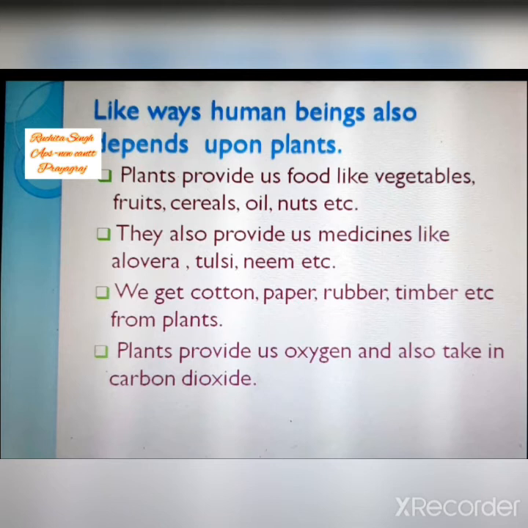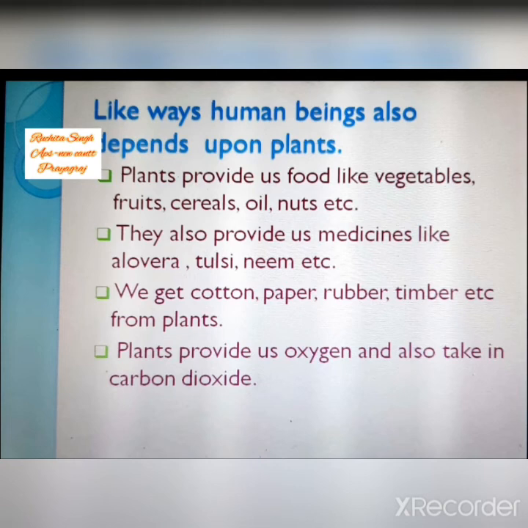Right children? And then lastly, plants provide us oxygen and also take in carbon dioxide. So children, one of the most important helps which the plants provide us is taking away carbon dioxide. Yes children, you all know very well that we take in oxygen and we give out carbon dioxide, which is a dangerous gas which is polluting the environment. And if there were no trees, no plants, then this gas would kill us.